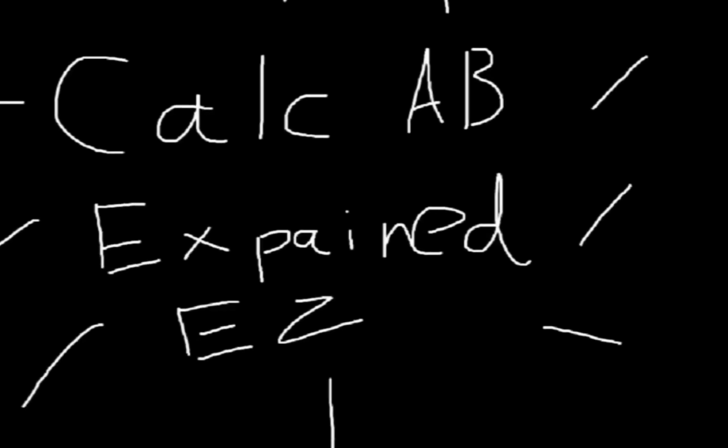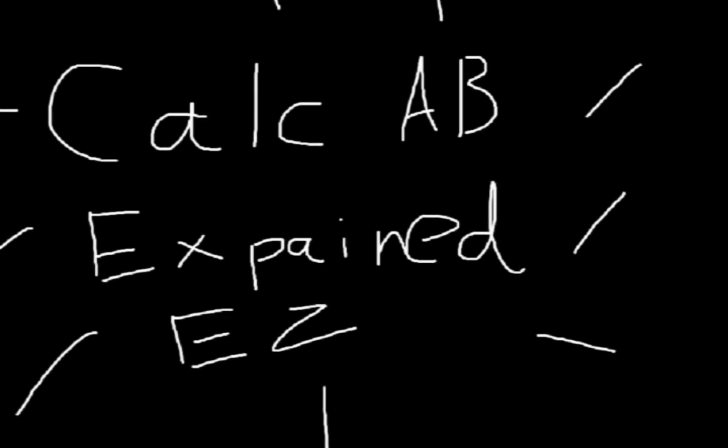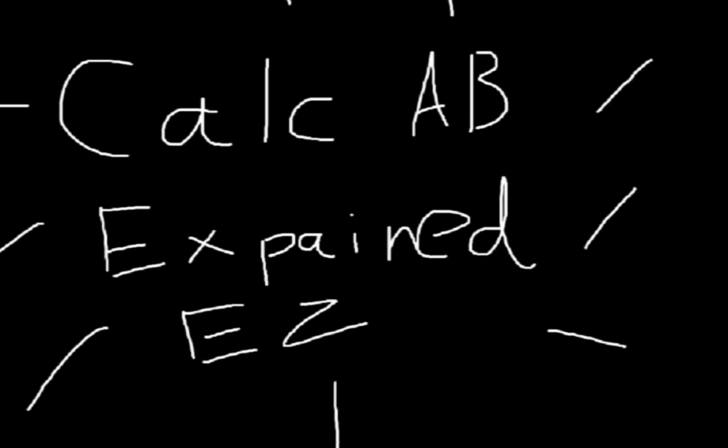Calc AB explained easy enough for a kid named Simon Shang and Matt Kaung to understand. The first unit of Calc AB is limits. So let's explain what a limit is. So easy, a kid named Matthew Kaung can explain it.